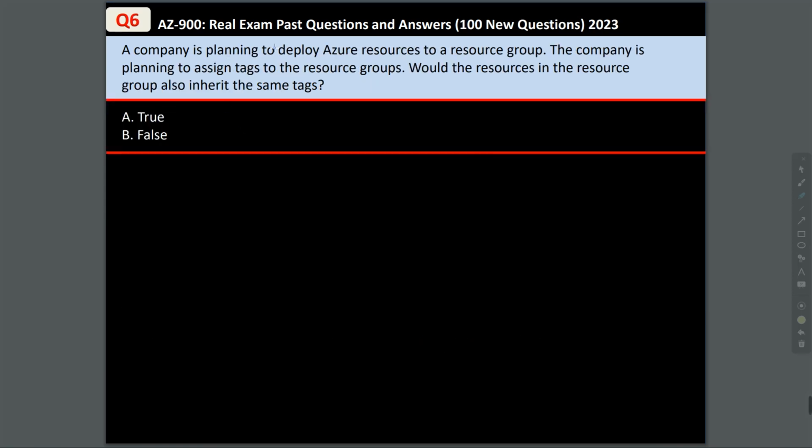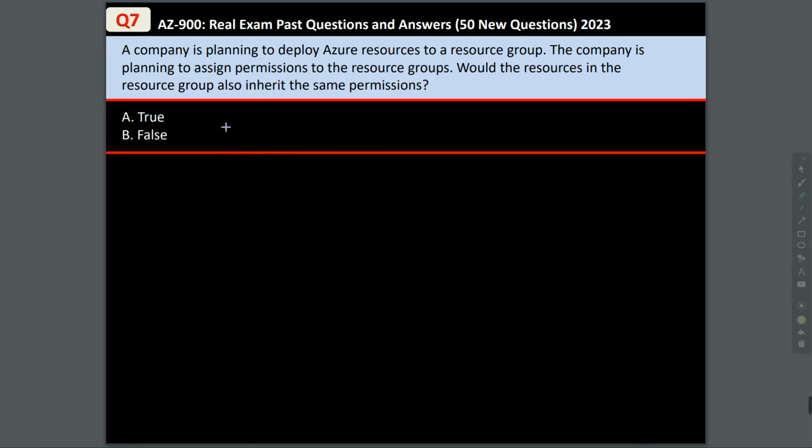Question 6. A company is planning to deploy Azure resources to a resource group. The company is planning to assign tags to the resource group. Would the resources in the resource group also inherit the same tags? True or false? Now, the resources in the resource group do not inherit the same tags, so this is false.